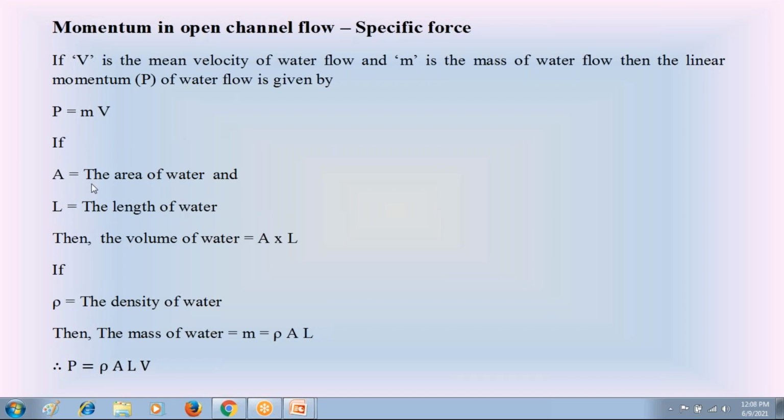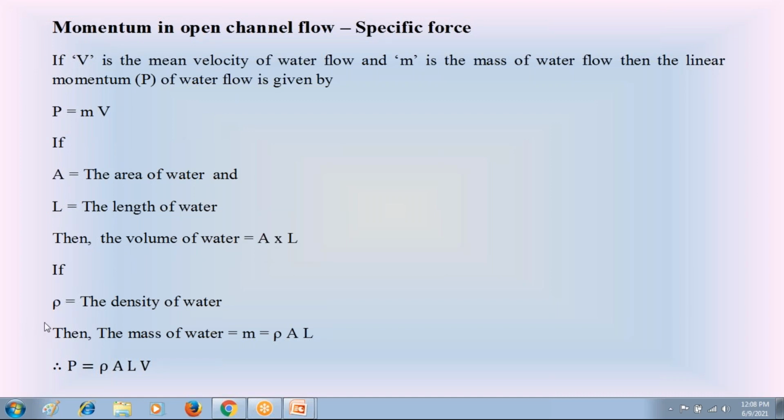If A is the wetted area and L is the length, then the volume of water flow in the open channel is equal to area into length.